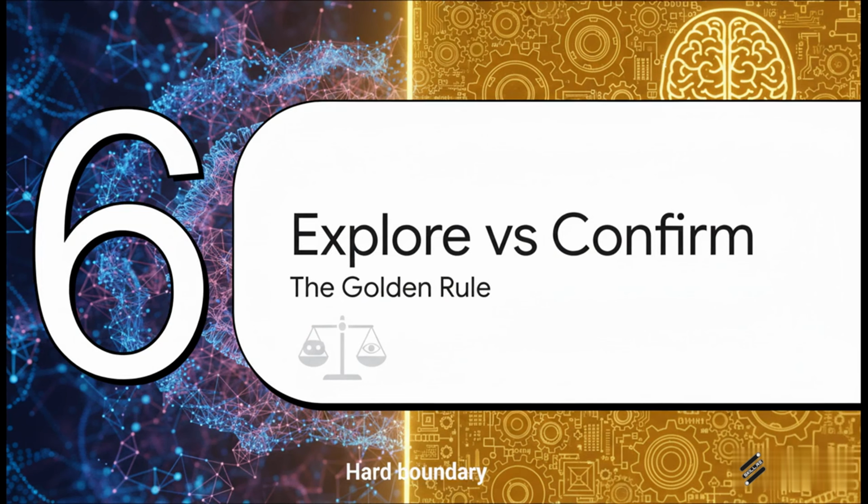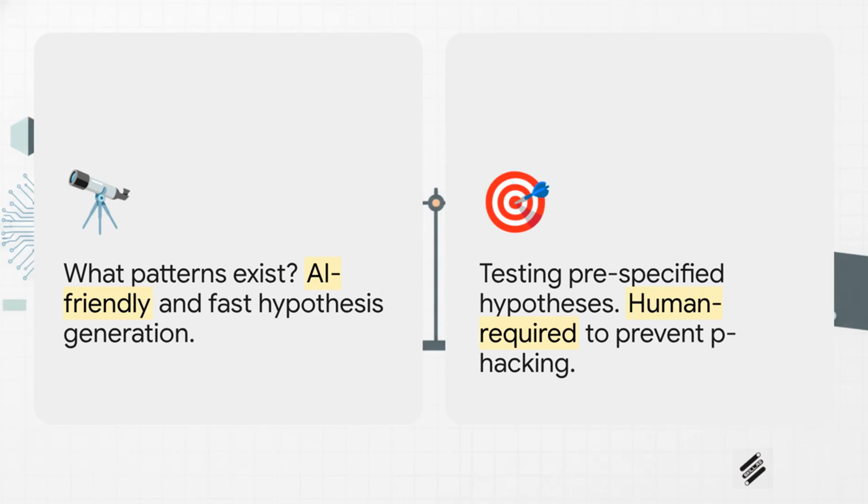Okay, moving to our final section. Section 6, exploration versus confirmation. This is the golden rule of AI data analysis. This right here is our core philosophy. Exploratory analysis is incredibly AI-friendly. You ask, hey, what patterns exist in this data? And the AI acts as your tireless explorer, churning out distributions, identifying potential clusters. It's fantastic for that. But confirmatory analysis, that strictly requires a human.